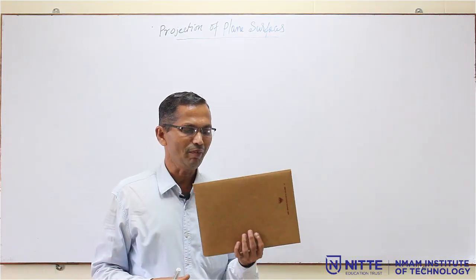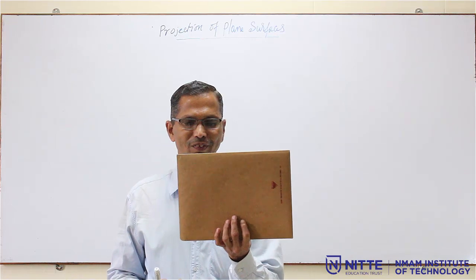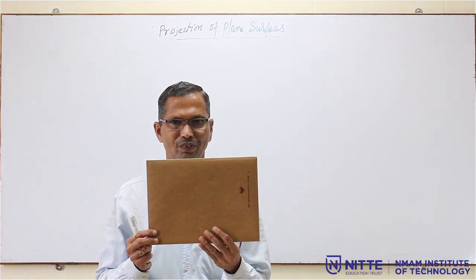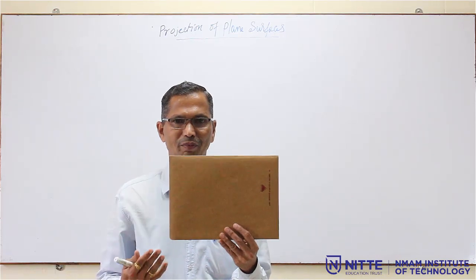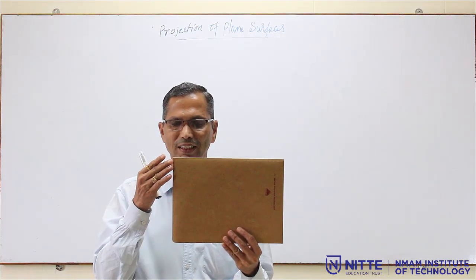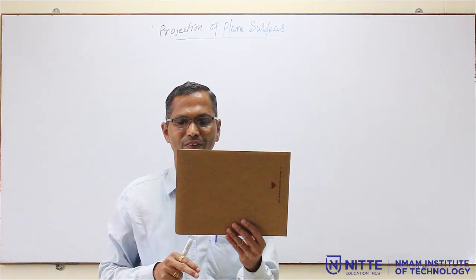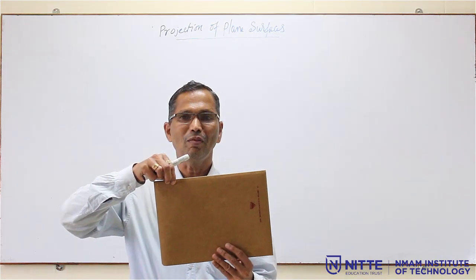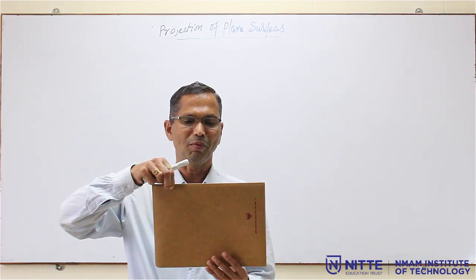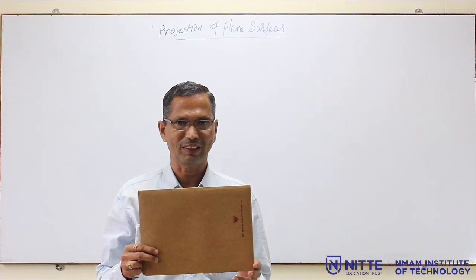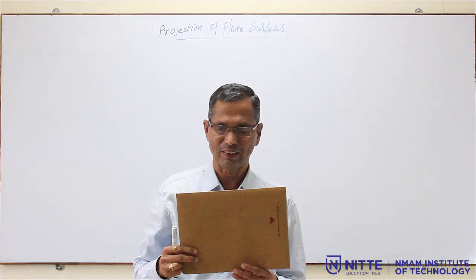Now, for example, here we have a surface. So, this is a rectangle. It has 4 edges or 4 sides, and its thickness will be negligible or very less. So, we are not going to consider the thickness. That type of surface we call plane surfaces.